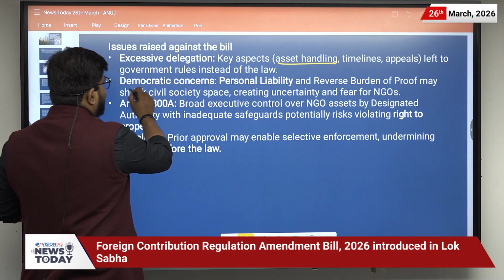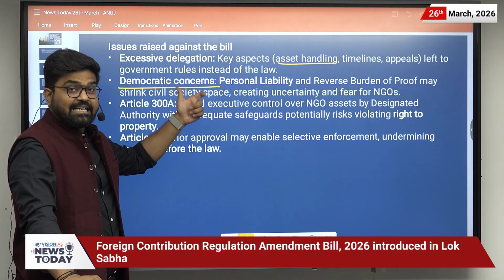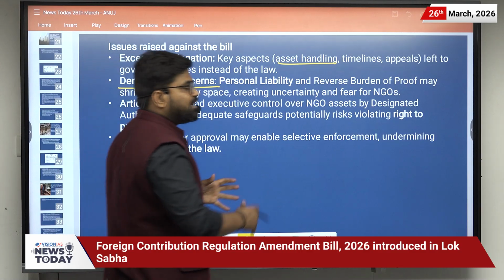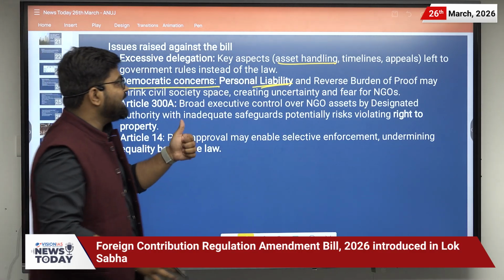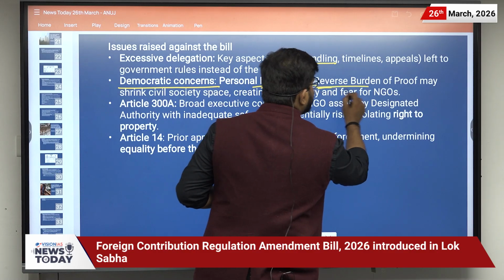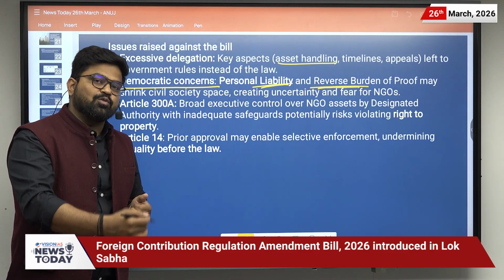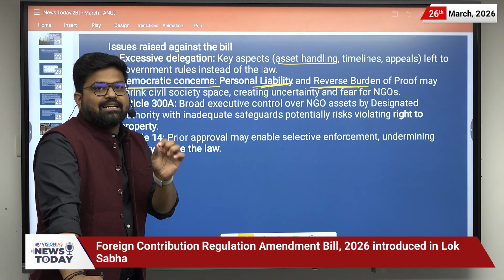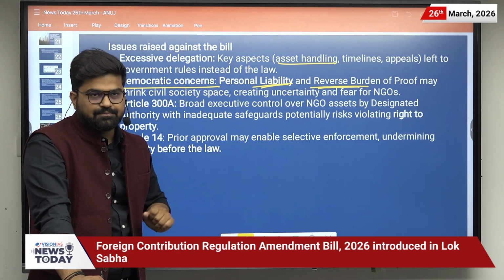Then there are concerns regarding democracy. That means there is an increase in the personal liability that we have discussed when we were discussing the definition of key functionaries, and there is also an increase in the reverse burden of proof. That means the accused persons have to prove that they are innocent.